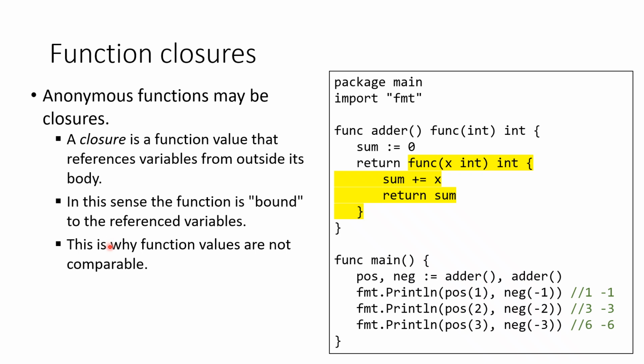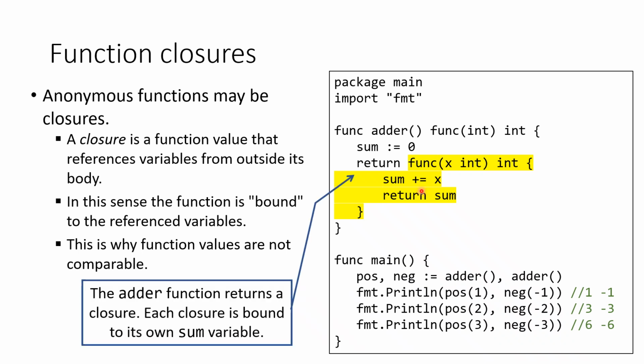And this is why function values are not comparable. Closures are often created using anonymous functions or function literals defined within another function. For example, the highlighted code fragment in this program is a closure, which is an anonymous function defined within function adder.